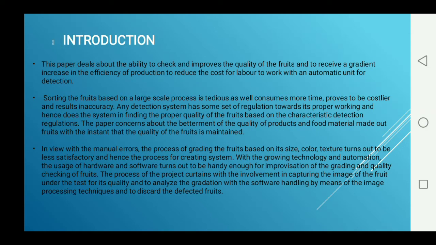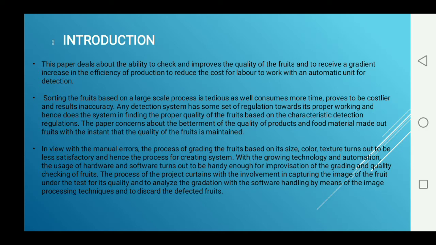Introduction. This paper deals with the ability to check and improve the quality of the fruits and to increase the efficiency of production, reducing the labor cost, with an automatic unit of detection. Sorting fruit on a large scale consumes more time, proves costly, and results in inaccuracy.